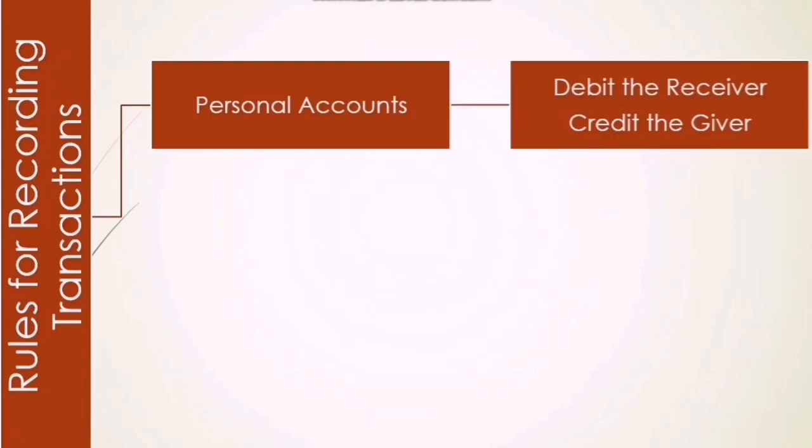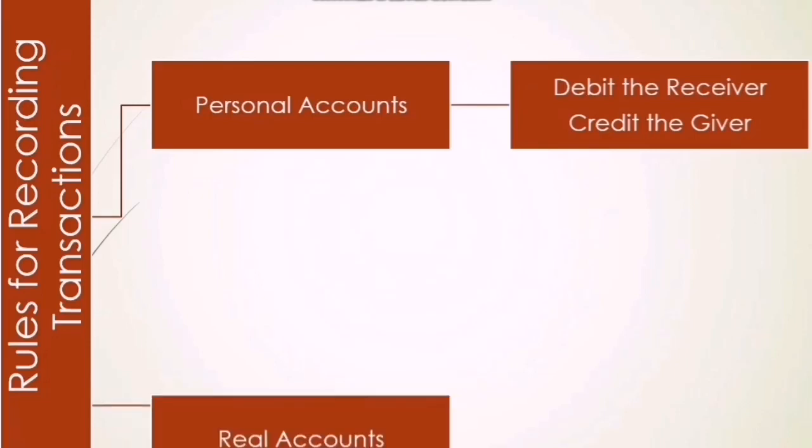If any person is receiving something, that person is debited in the books of accounts. Now what is debited? Debit and credit are columns in a journal, which we are going to see next after this.